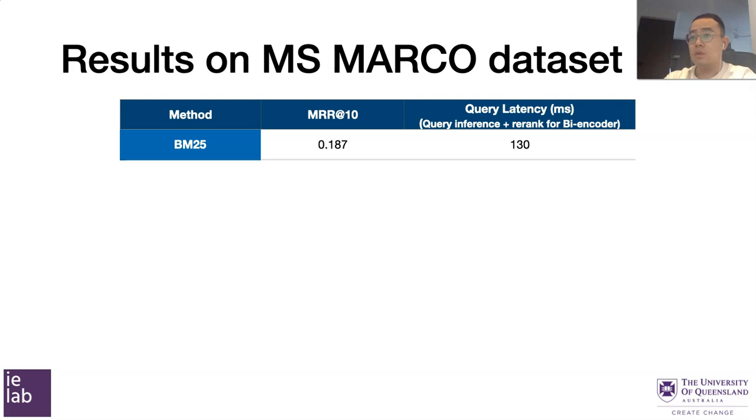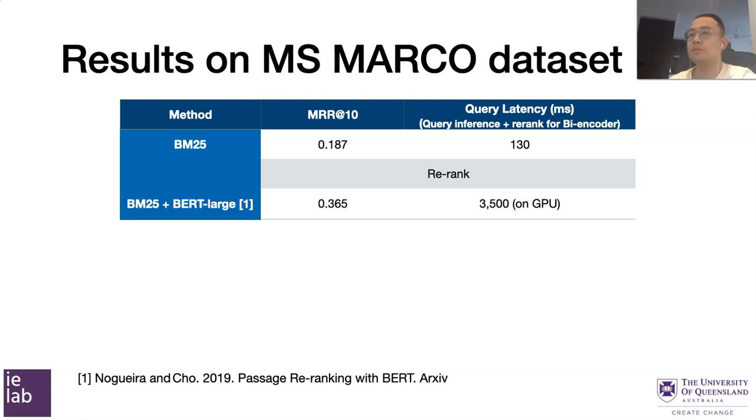For results on the MS-MARCO dataset, we use BERT-based rankers to re-rank the top 1,000 documents retrieved by BM25. We also report the query latency for each method. For the bi-encoder methods, the query latency is estimated by the query inference time plus the re-ranking time. First, the BM25 baseline can achieve 0.187 on MRR@10, and it has only 130 millisecond query latency.